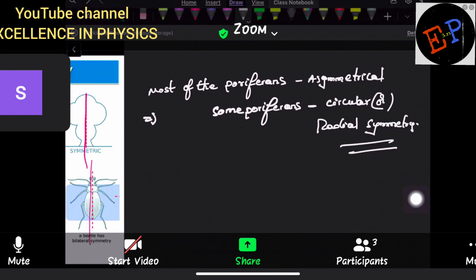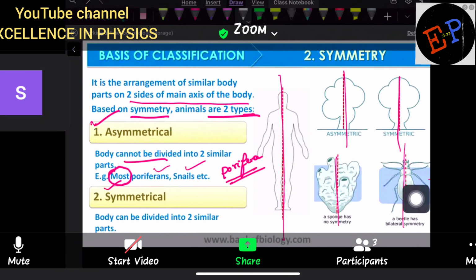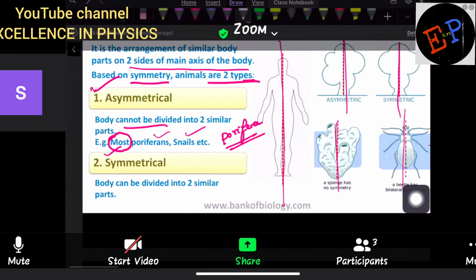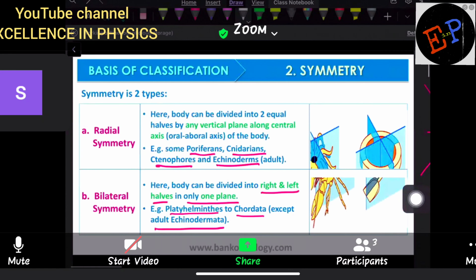So that is the meaning of "most" here. Are you able to understand? So mostly asymmetrical means mostly they are symmetrical, and some have which type of symmetry? Radial symmetry. So that is one point which you should remember. And symmetry you can divide into two types: radial symmetry as well as bilateral symmetry.